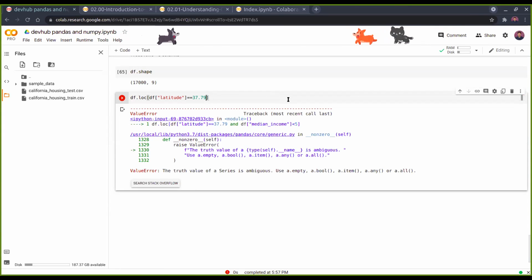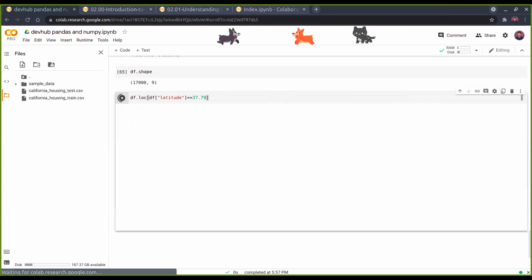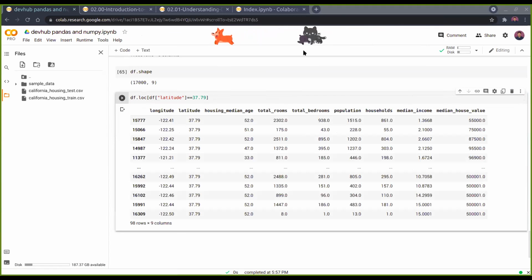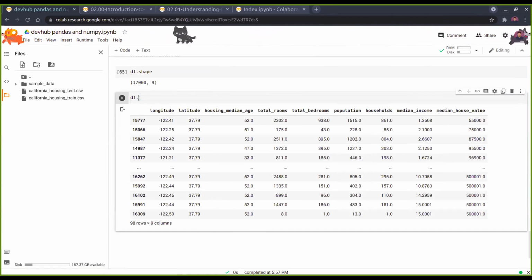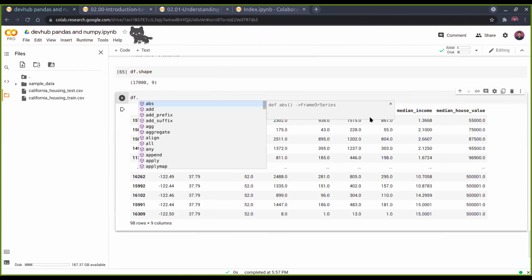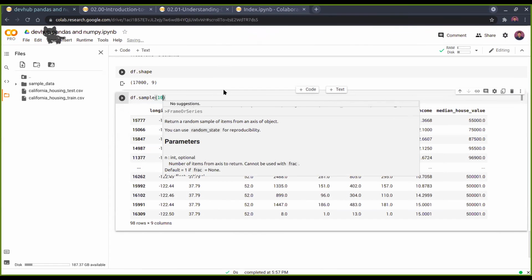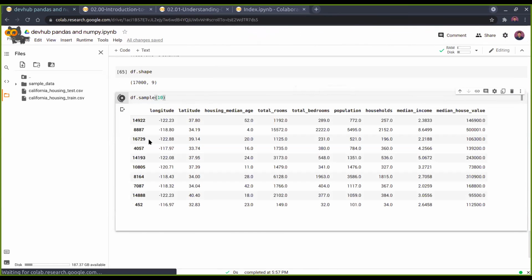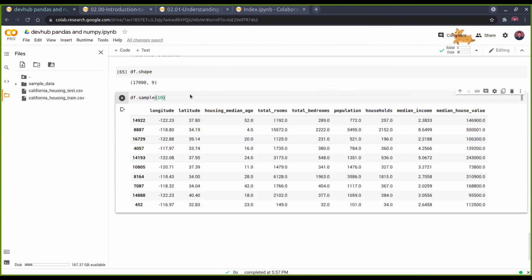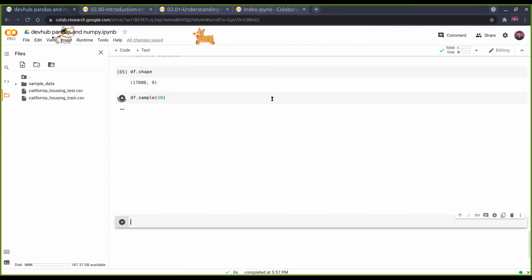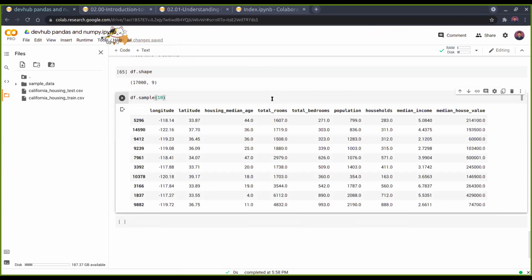Sorry for interrupting. Someone was asking how to start from the middle. Head says it is starting from the first, tail says it is starting from the end. How to pick out any from the middle? We can go for two ways. What we can do is, we have the sample, right? And then we can do this, and it will give me a sample of 10 values. These give any 10 random values, random indices. He was asking how to pick out any 10 specified values. You have to use slicing for that.